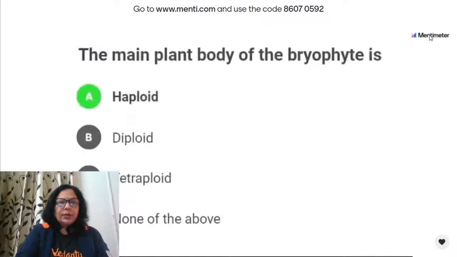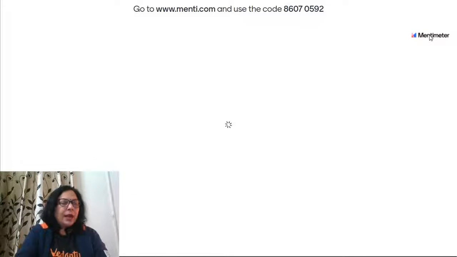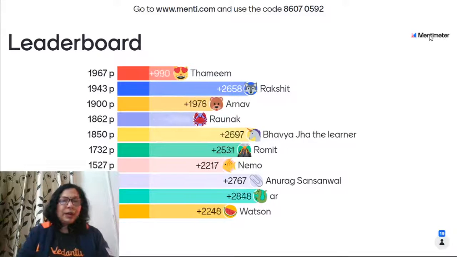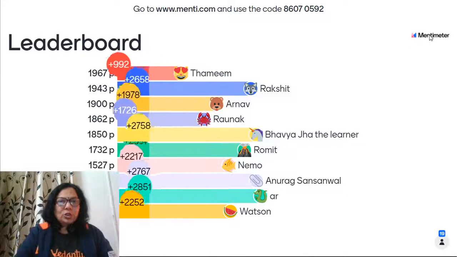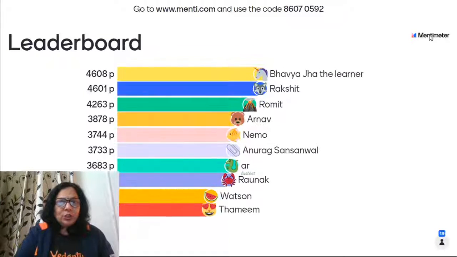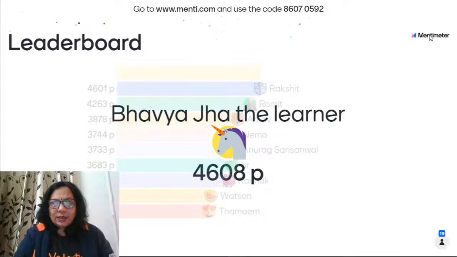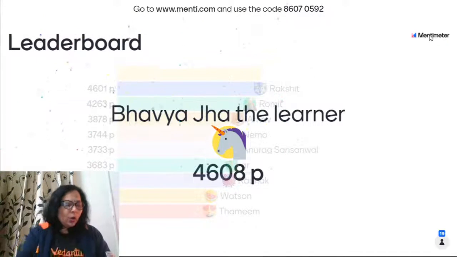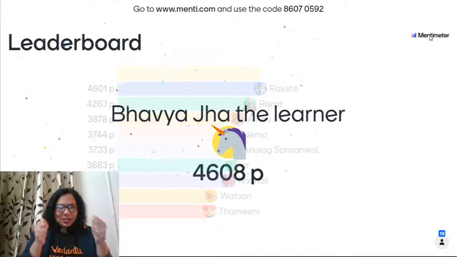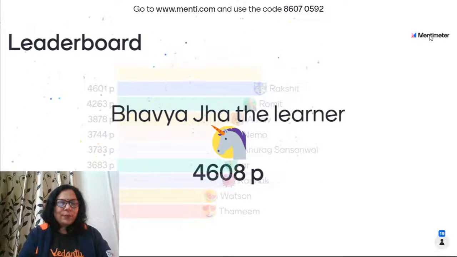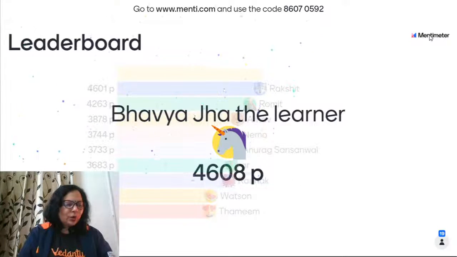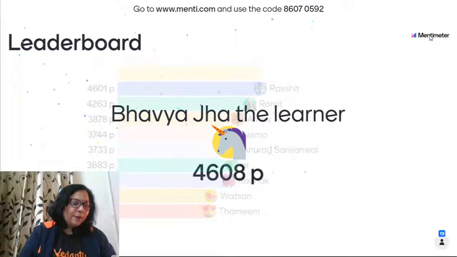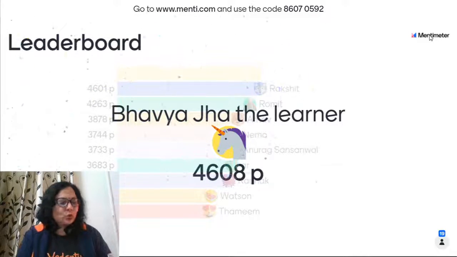So 13 children gave the correct answer. They are haploid. And we'll get the winners after this. So Tamim, look at being regular. He's improved such a lot. Tamim, Rakshit, Arnab, you're a sure shot. And then Bhavya Jha, Rakshit, Romit, Arnab, Nemo, Anurag, Rotik, Watson, Tamim. All of you did very well, those who are in the leaderboard. And yes, congratulations, Bhavya. See, when you have come back, you have done so well. Sure shot, all these bio lovers. Yes, very good, Romit, you're from grade 5 and you're learning grade 9 bio. So really gems you all are.